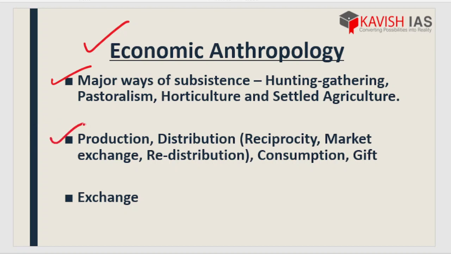Next we have production, distribution, reciprocity, market exchange, redistribution, consumption, gift and also exchange. So these two parts are basically for the social anthropological part majorly, which is very much required for humans to prevail a quite good social relationship with their neighbors or relatives. Matlab, you have to have certain rules, you have to undergo certain practices to have a very good relationship prevailing between you and your neighbor or parents or friends.